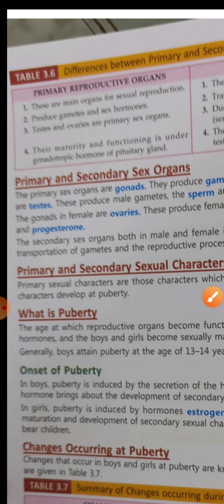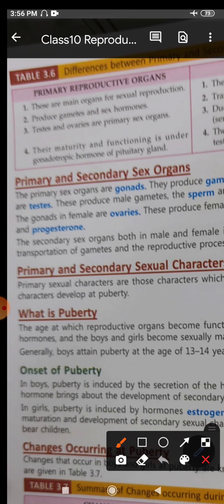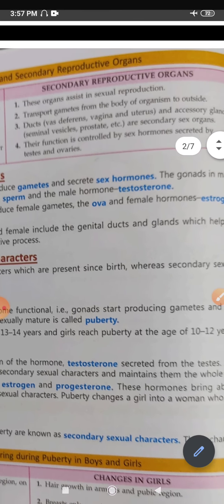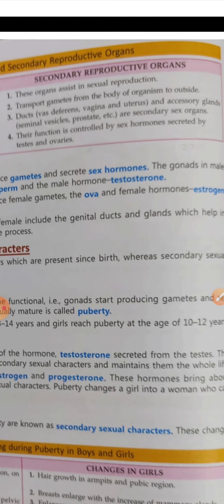That means if we talk about sexual reproduction, the organs that are actually carrying out the process of reproduction are known as the main organs for sexual reproduction, right? Whereas for the secondary reproductive organs, whether it is the male or the female, the characteristics, the differentiation, is the same, right?